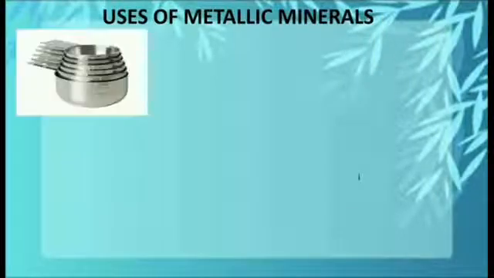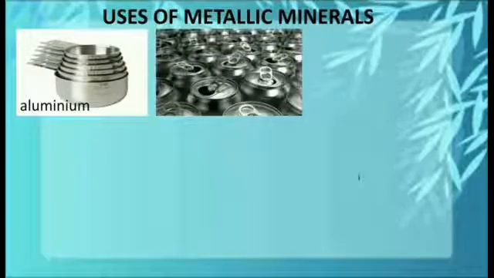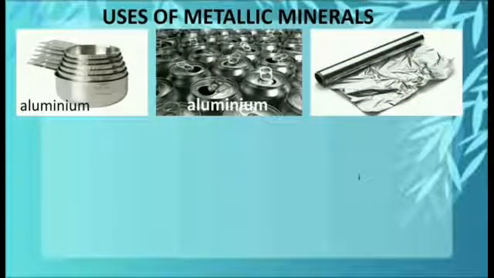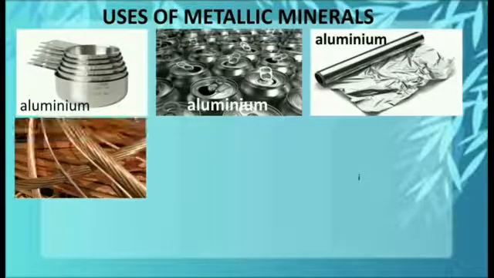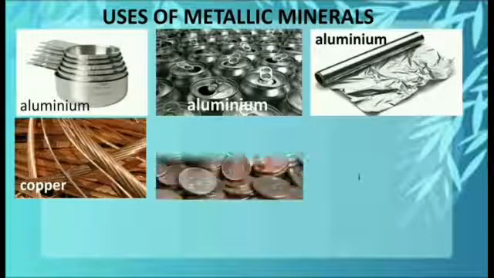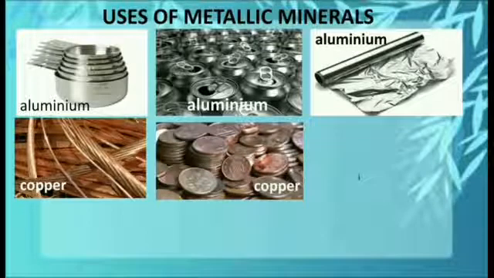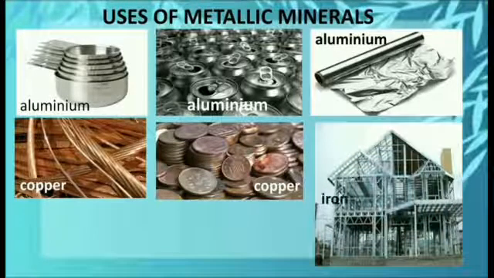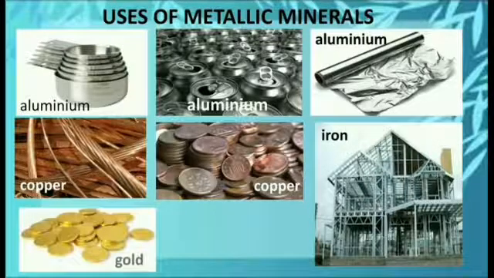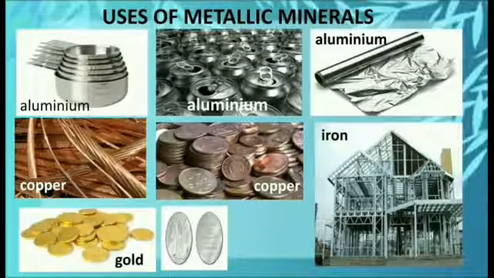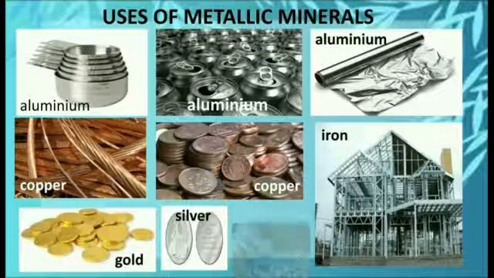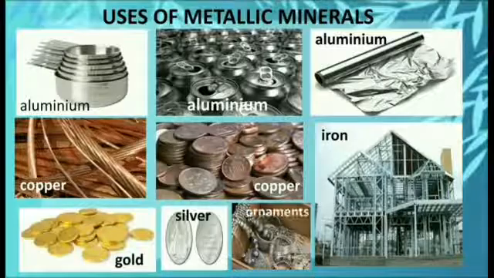Now we are going to see the uses of metallic minerals. The metal obtained from bauxite ore, that is aluminium, is used in making utensils, lids of containers as well as aluminium foil. Copper is used in making copper wire and copper coins. Iron is used in construction of buildings. Gold is used in making gold coins. Silver is used in making silver coins as well as in ornaments.